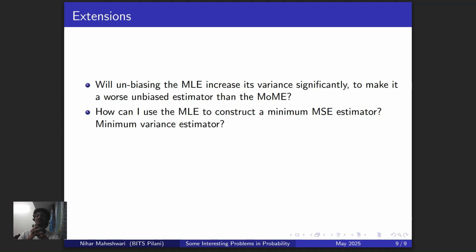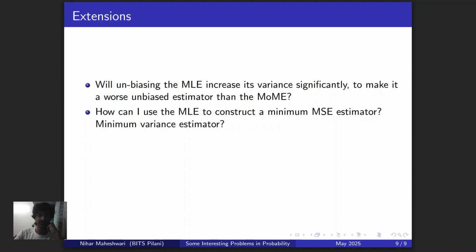The way you can do this is probably just say, okay, I know that the MLE is in fact a max of x1, x2, xn. So let C times max of x1, x2, xn be the minimum MSE estimator, and then you try to find out the mean square error of this, and then you differentiate that expression with respect to C, set it equal to 0, verify that whatever value of C you're getting leads to a minimum, and then check it out. And actually, in this scenario, it's a very interesting result. I'll leave you to derive it yourself. It actually comes out to be n plus 2 divided by n plus 1, which is just fascinating.